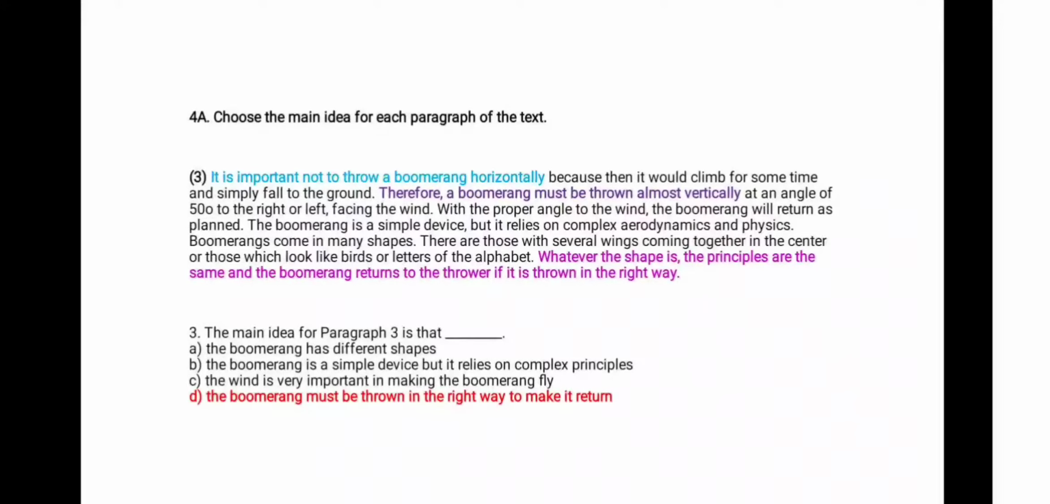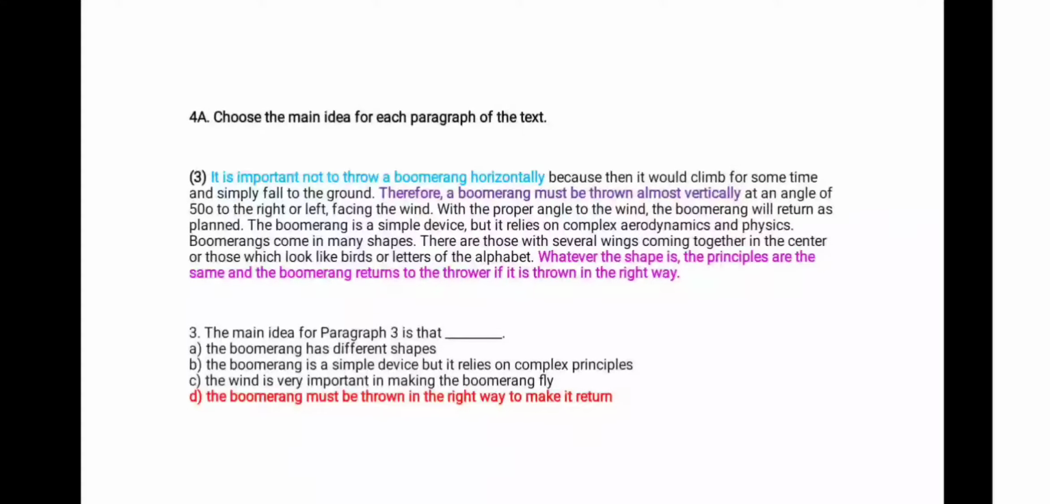Next slide. All right. Here, the blue sentence, it's the first sentence. It says it's important not to throw a boomerang horizontally. Okay, here is another tip that I need to share with you. Like I said, linkers really help, but you know what else helps? Negative words. Not is one of those negative words, and you'll see what I mean if you look at the following sentence. Again, starts with the linker. Therefore, a boomerang must be thrown almost vertically.